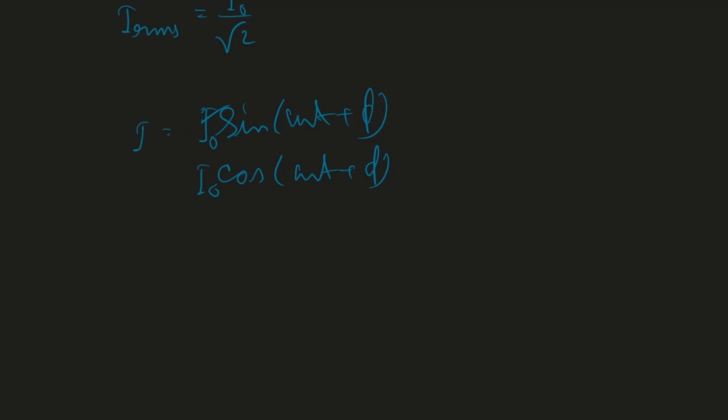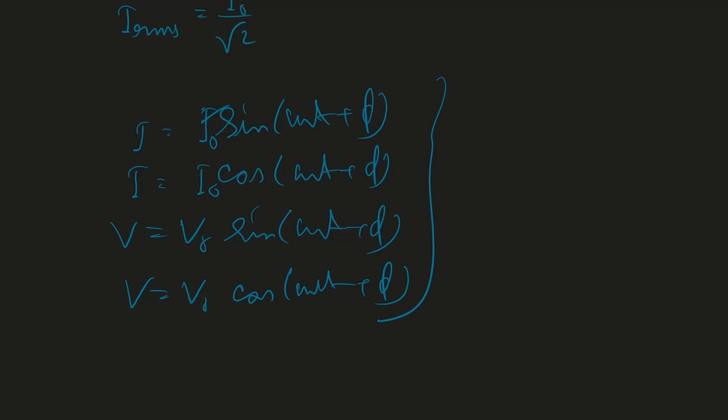If I equals this one, or if V equals sine of omega t plus phi, or V equals cosine of omega t plus phi, for all of these the calculation will be similar. I mean the I average will be 0, I RMS will be I naught by root 2, V average will be 0, and V RMS will be V naught by root 2.